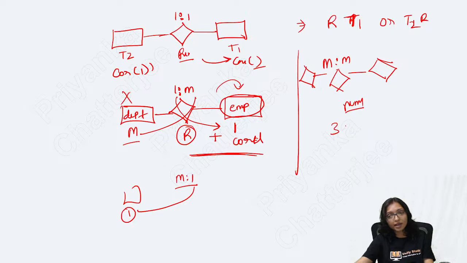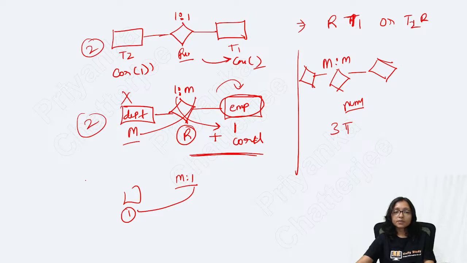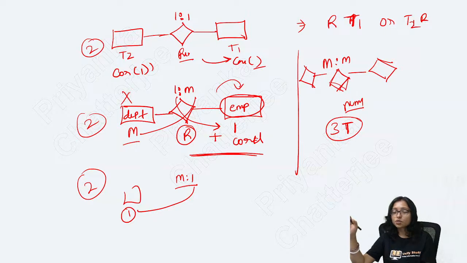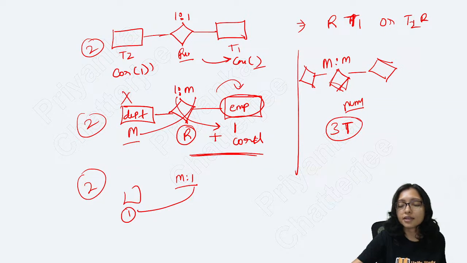There, 3 tables are required. Here only 2 tables are required, here also 2 tables, here also 2 tables. But here 3 tables are required, because as this is a many-to-many relationship, you have to make it separately. You cannot combine the relationship. It is not possible to combine the relationship.